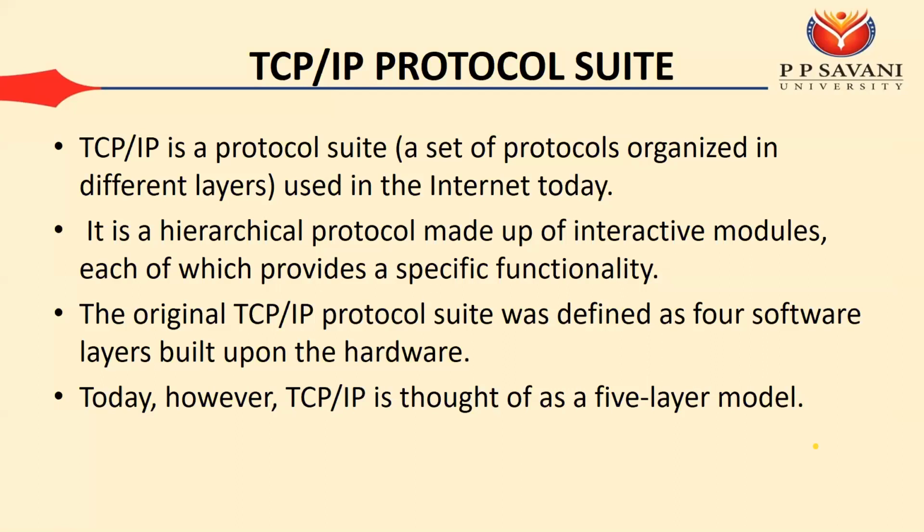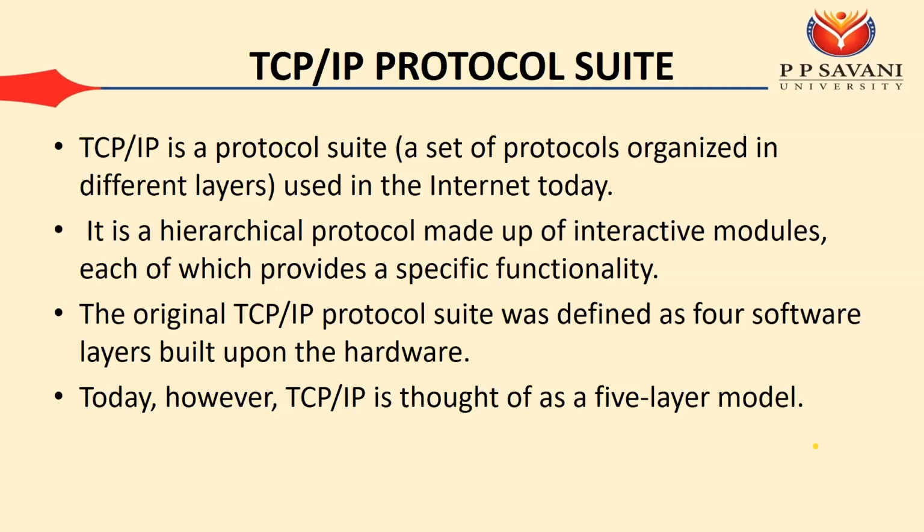TCP/IP is a protocol suite used in the internet today. This is the protocol used by most networking devices today, and it is implemented in all of the machines used in networking. It is a hierarchical protocol made of interactive modules, each of which provides a specific functionality. There are various layers, and each layer has its own functionality.